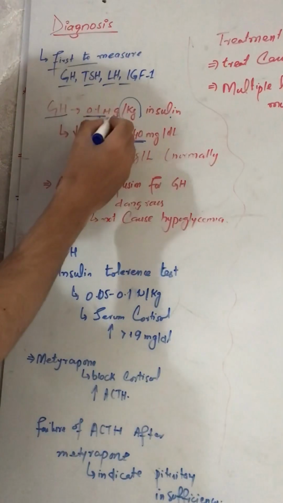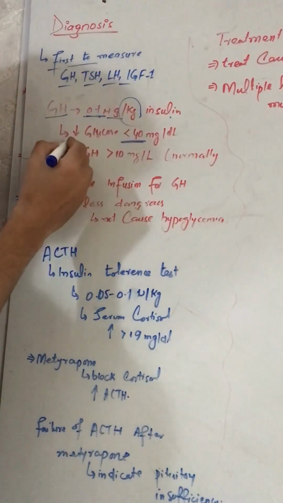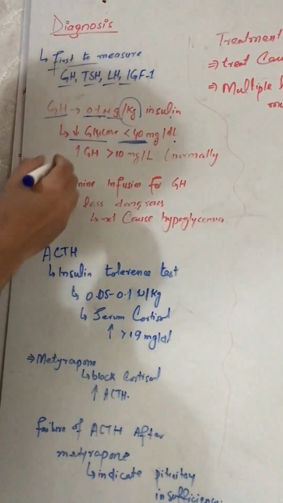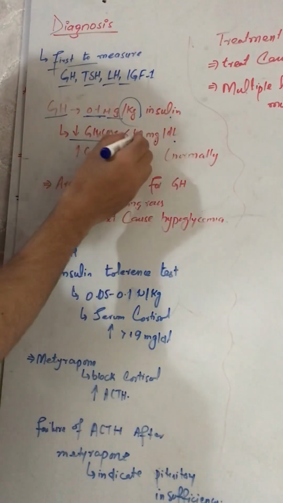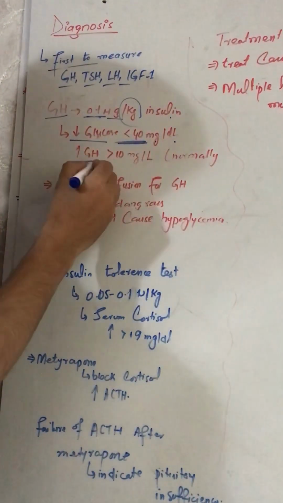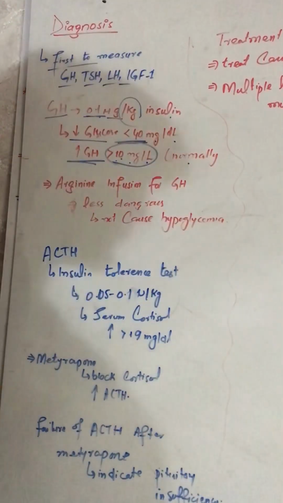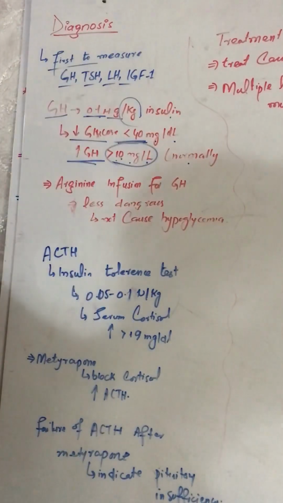When we inject it, it will decrease glucose to less than 40 milligram per deciliter. And when it decreases, the growth hormone will increase to greater than 10, which means that the growth hormone is normal.